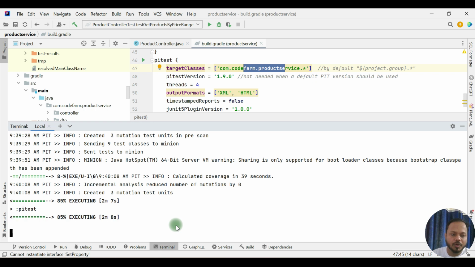If you understand how PyTest works, you will be able to understand why it is taking this much time. I'll give the link in the description box as well. I'll suggest go ahead and check that video.